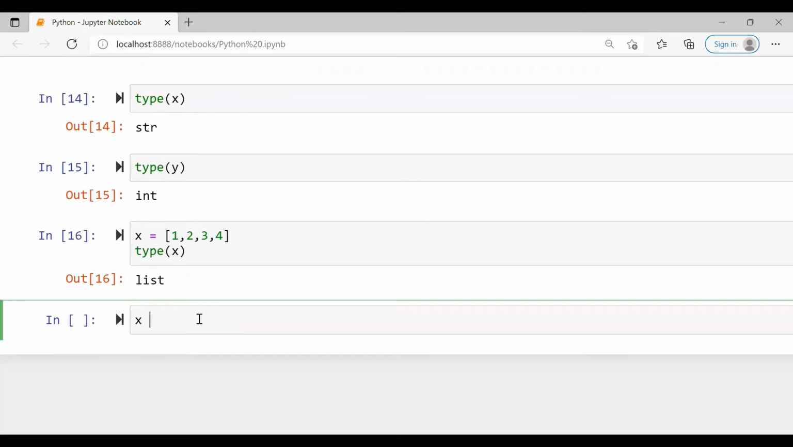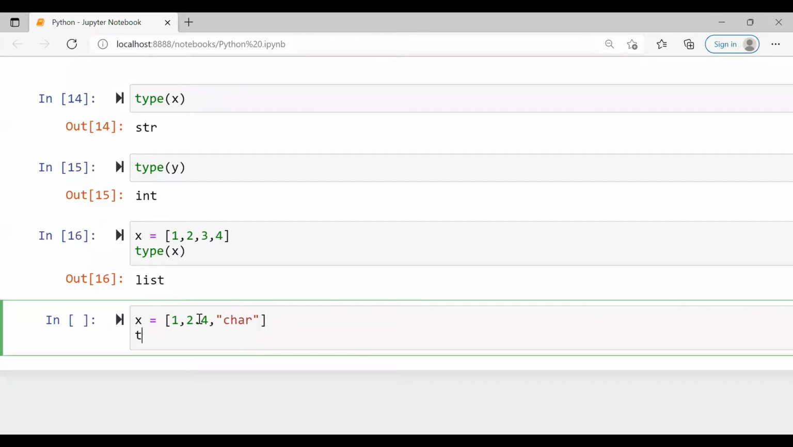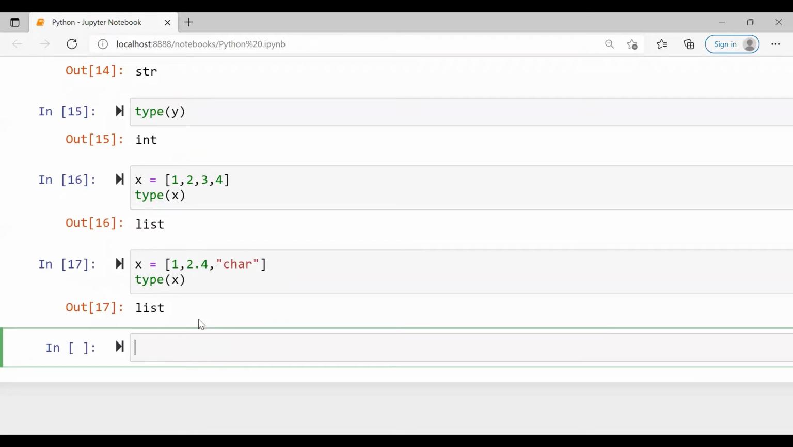Now, the list may also contain a combination of data types. I'll take an integer, a floating point number, and a string. Now, again, check for the type. So this is also a list. So this is regarding the list.